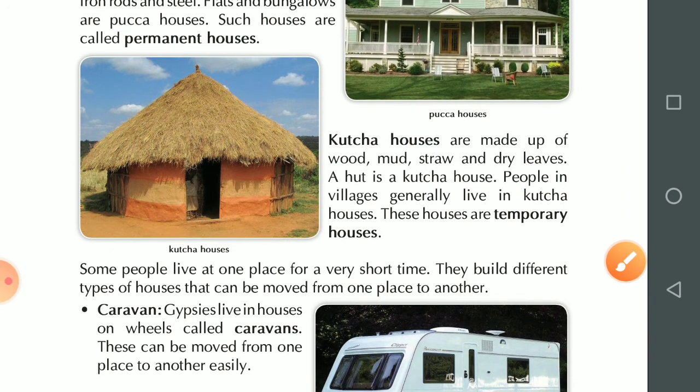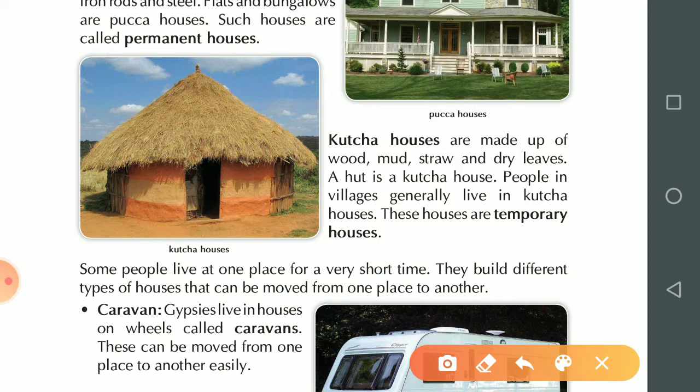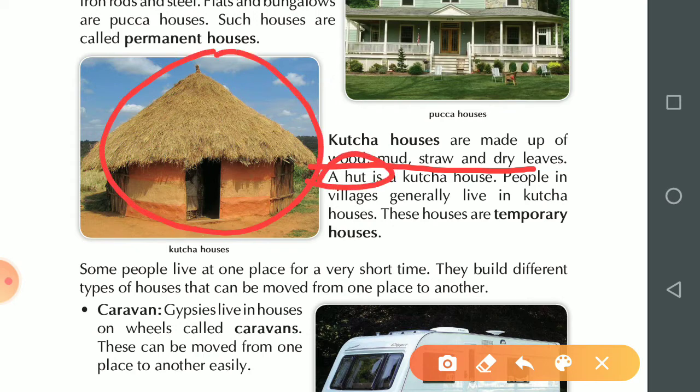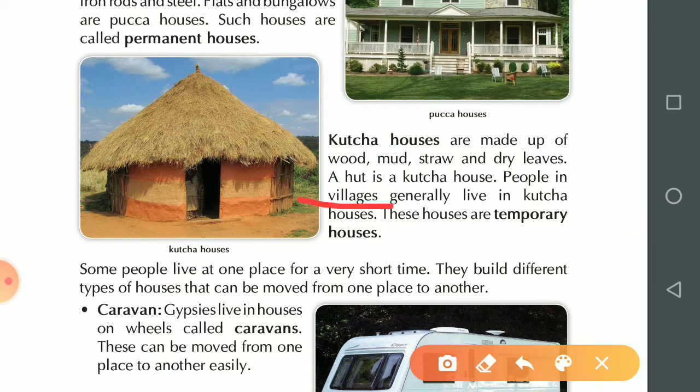Next one is kacha house. Wood, mud, straw and dry leaves are the materials used in making a kacha house. A hut is a kacha house. This is a hut and this is a kacha house. People in villages generally live in kacha houses. Where can we find these kacha houses? We can find these kacha houses in villages. These houses are temporary houses. We also call them temporary houses.